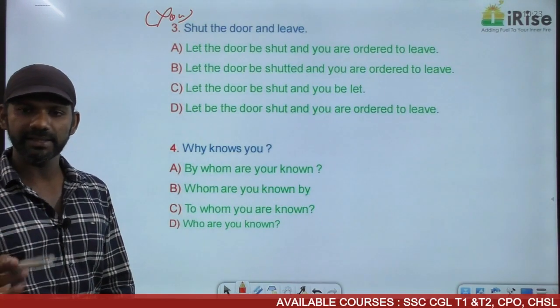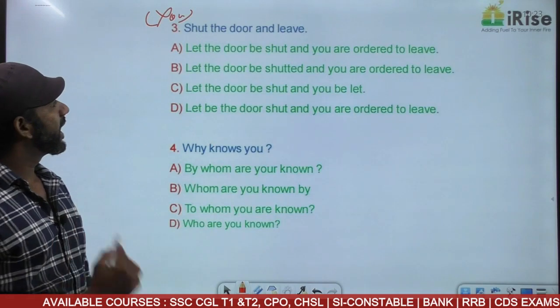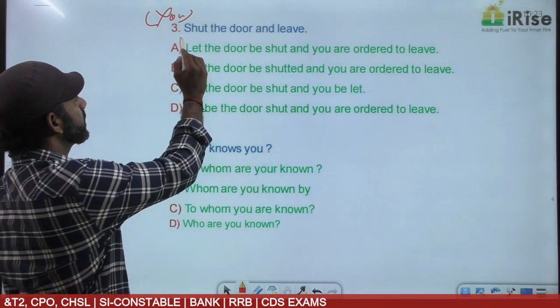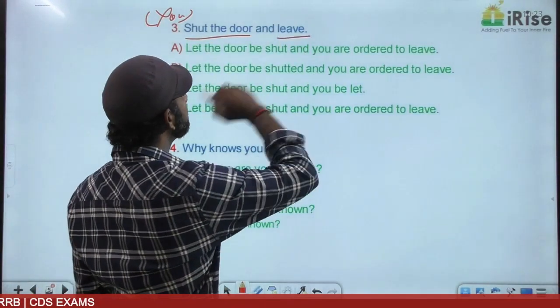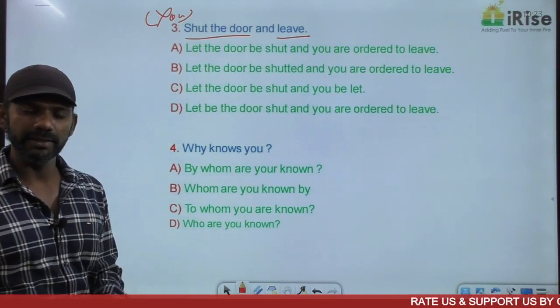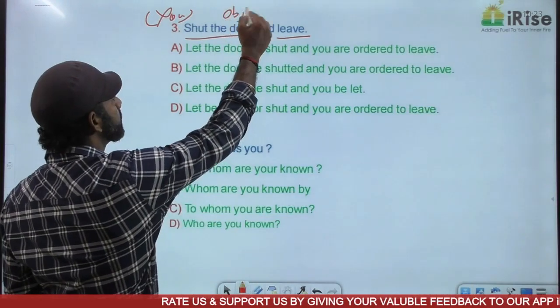Or you leave. I can just say leave or shut the door. The subject is understood here. Active voice, order. We have two orders here. One order is shut the door. The other order is leave. Come to the first one. Shut the door is an order. The object is given. What is that? The door is the object here.